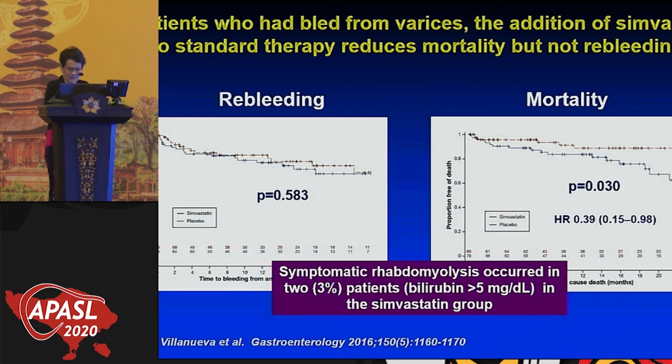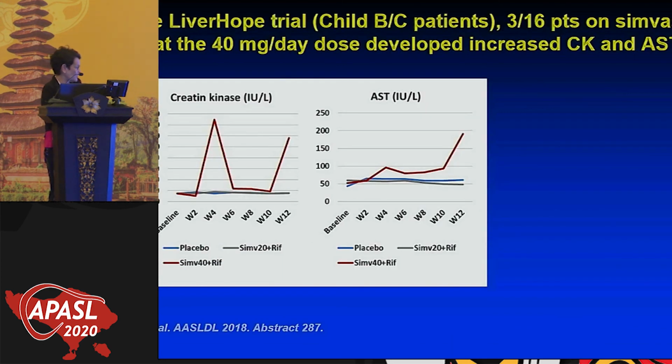And in fact, this has already been published. This is the Liver Hope trial, which is a multi-center trial of Child B and C patients that are going to be randomized to placebo versus simvastatin 20 plus rifaximin versus simvastatin 40 plus rifaximin. And so they were required to look at a safety study before actually starting the trial. And so these are the results of the safety trial.